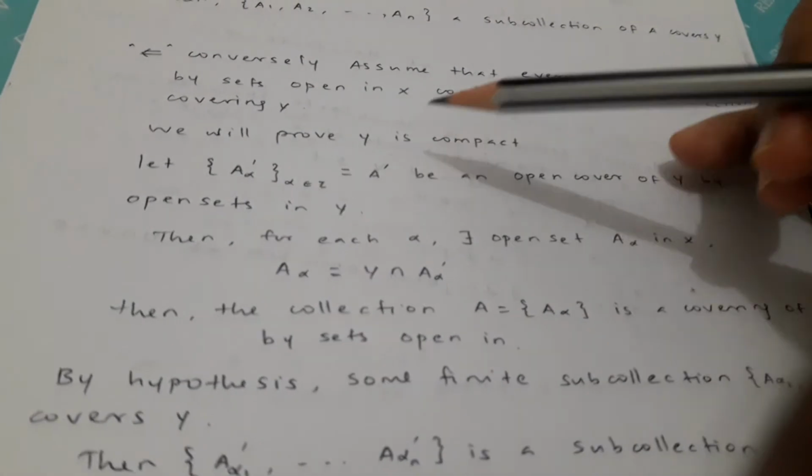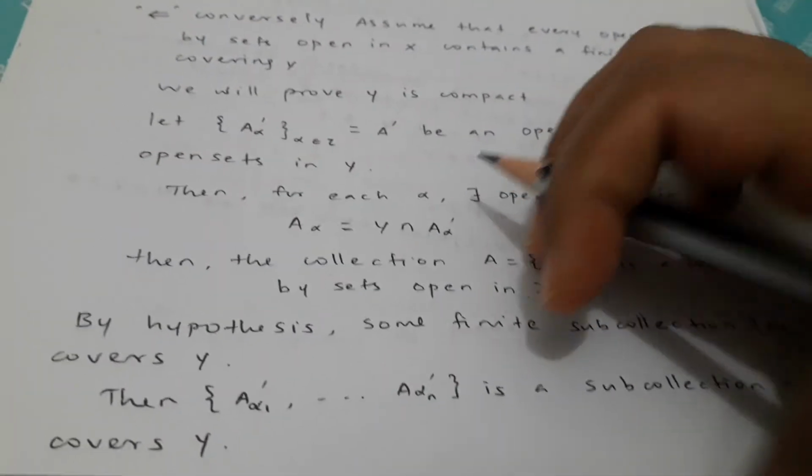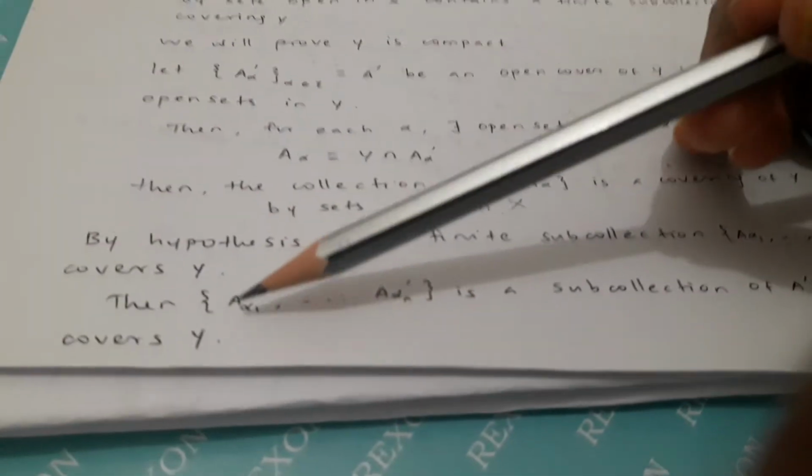So now let A dash, the collection of A dash alpha where alpha belongs to I, be an open cover of Y by open sets in Y. Then for each alpha we have an open set A alpha in X such that A dash alpha equals Y intersection A alpha, because we are taking A dash as the open cover of Y. Now the collection A, of the A alpha, is a covering of Y by sets open in X. Therefore by hypothesis some finite subcollection A alpha 1 up to A alpha n covers Y. Therefore A dash alpha 1 up to A dash alpha n is a subcollection of A dash that covers Y as well.